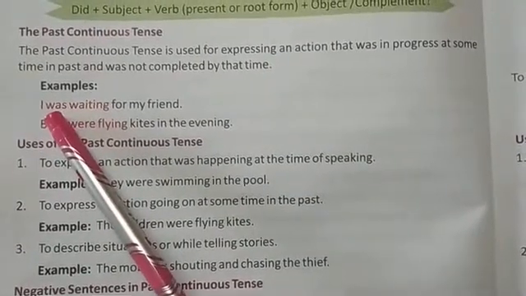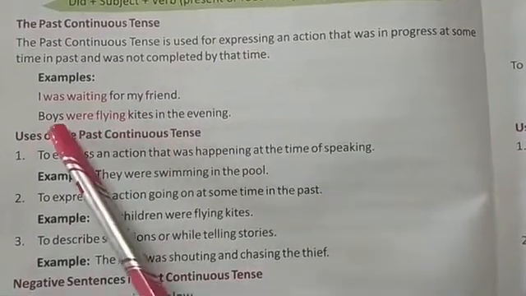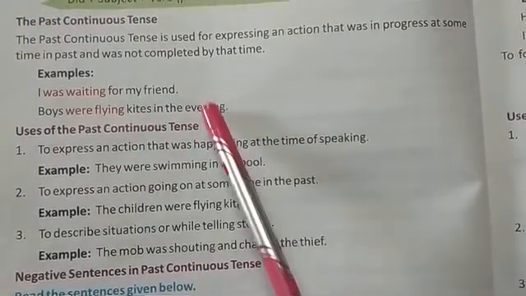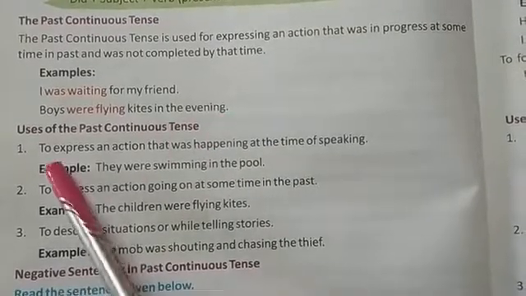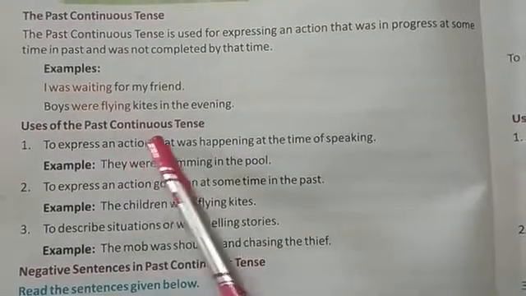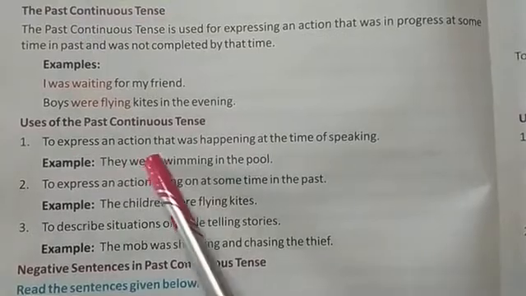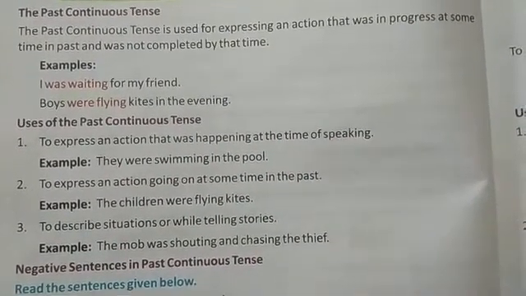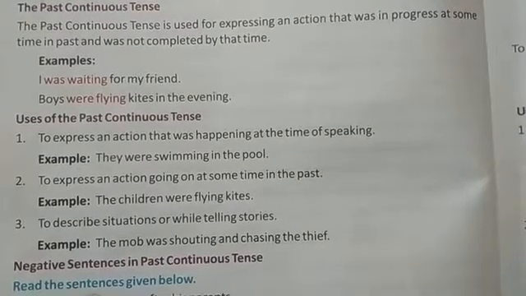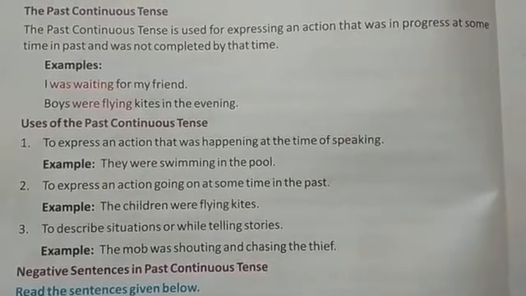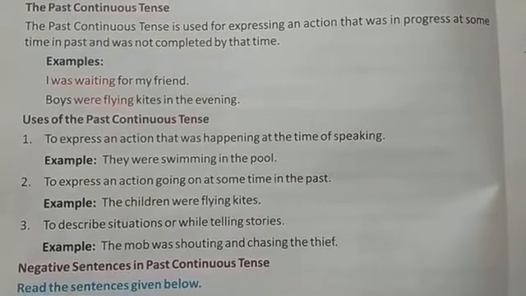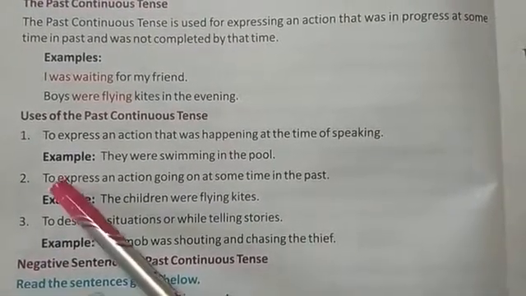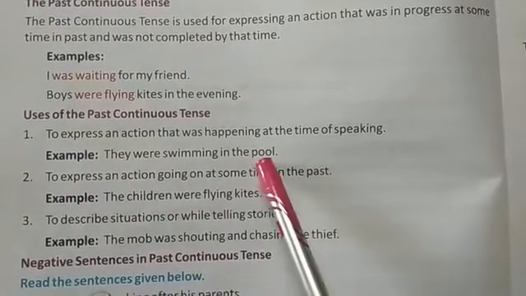So examples are: I was waiting for my friend. Boys were flying kites in the evening. So these are examples of past continuous tense. Now we will see uses of past continuous tense. To express an action that was happening at the time of speaking. Past continuous tells us about the kind of action which was happening at the time of speaking. Example, they were swimming in the pool.